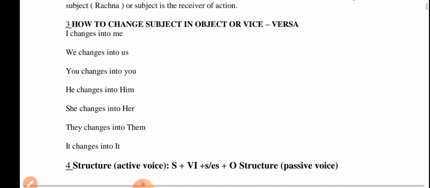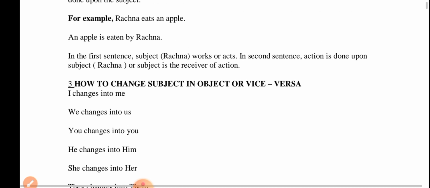How to change a subject into an object or vice versa, an object into a subject? You are very familiar with this. I changes into me. We changes into us. You changes into you. He changes into him. She changes into her. They changes into them. It changes into it. You're very, very familiar with this.